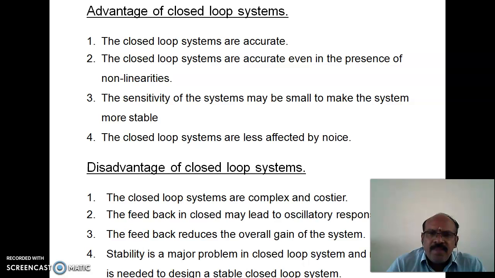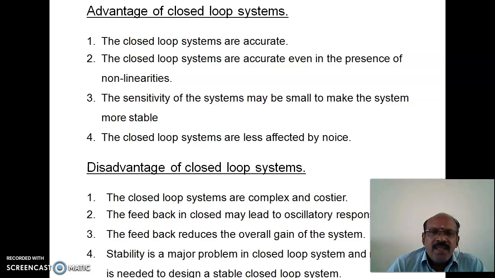Next, the feedback in a closed loop may lead to an oscillatory response. Every time the output is fed back to the input and the comparator compares input and output, therefore the system may lead to an oscillatory response. Next, the feedback reduces the overall gain of the system. The overall gain of the system may be reduced due to the feedback element.